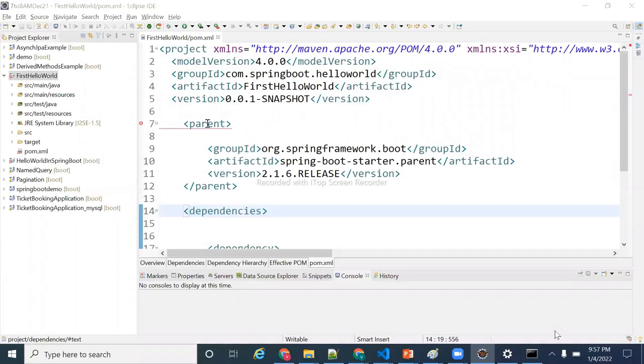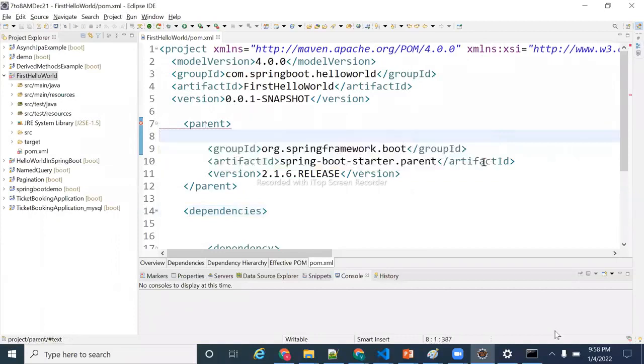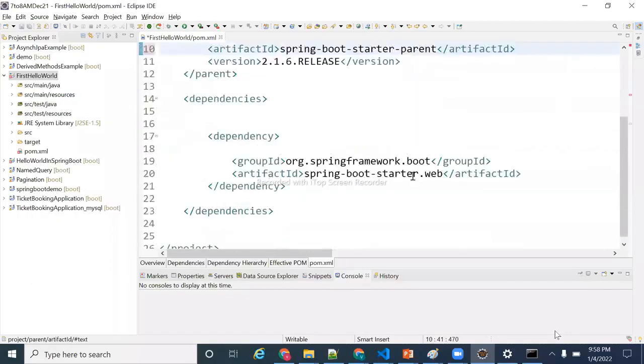Parent tag, org.springframework.boot, spring-boot-starter-parent. I think it's a hyphen. Starter web. If a small mistake is there, it will not take.